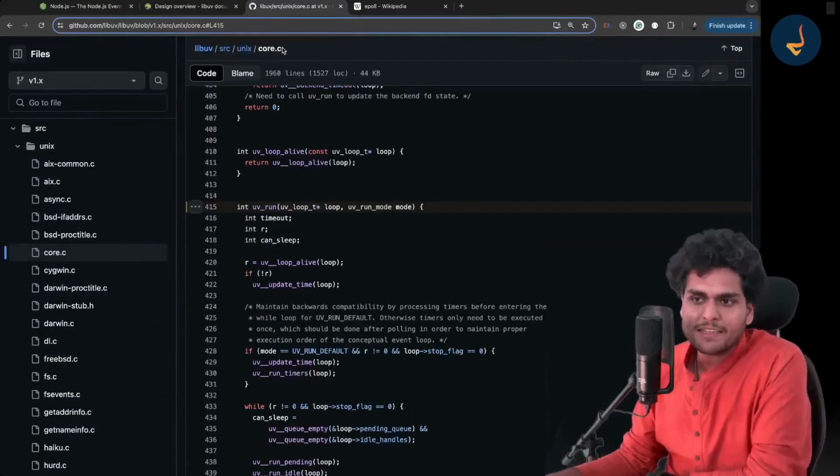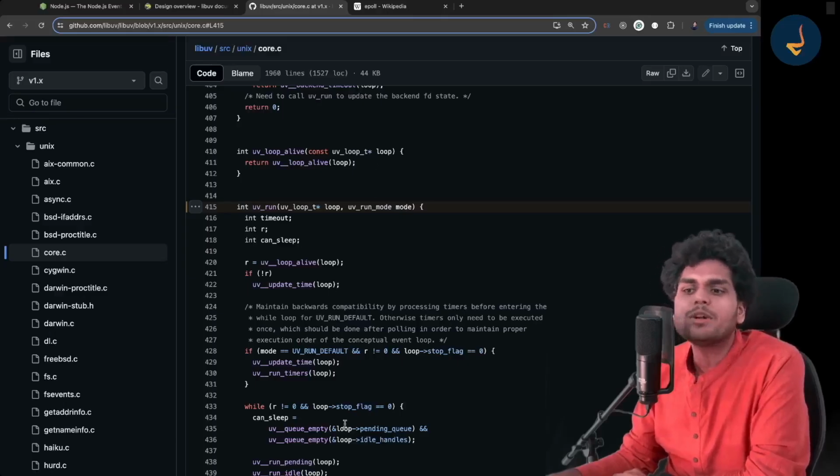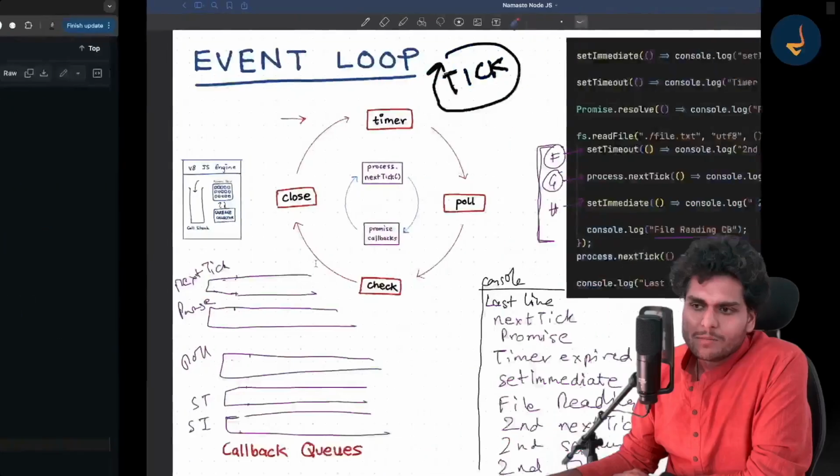Note down this path. If you can't find it, go to libuv. It is very easy, right? Go to source, go to Unix, go to core.c. You will find all of it. Try to read it, right? It will be amazing. Okay, so let's move ahead now.